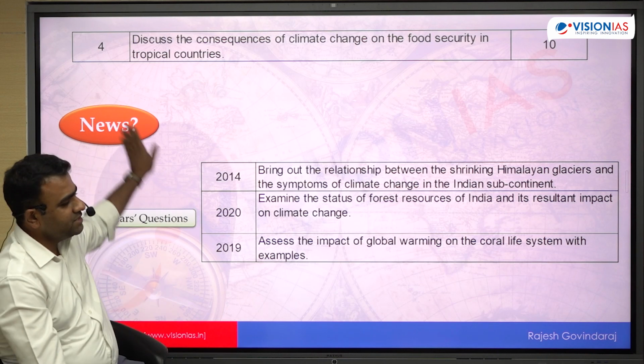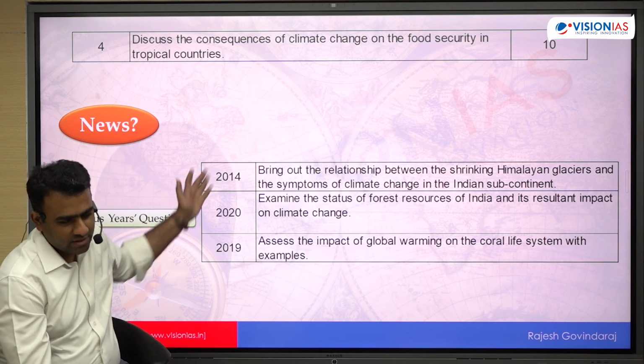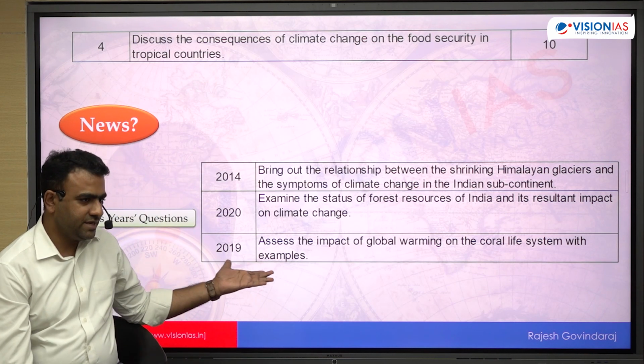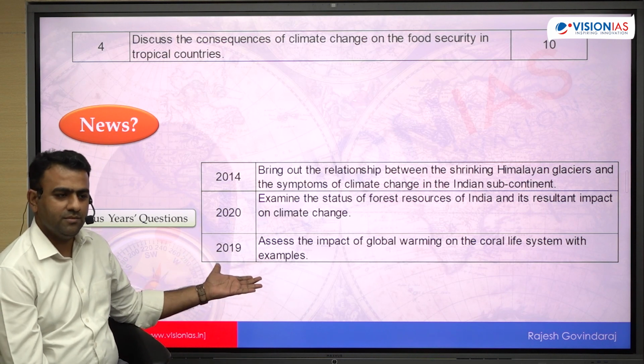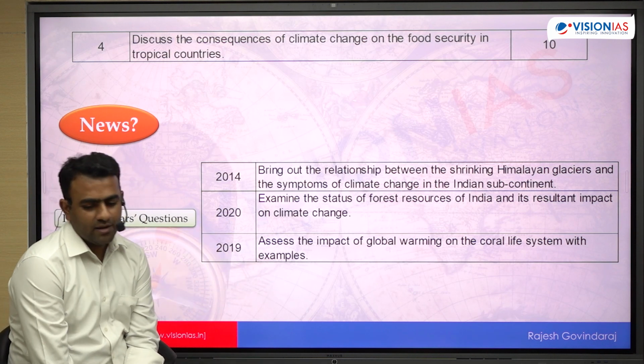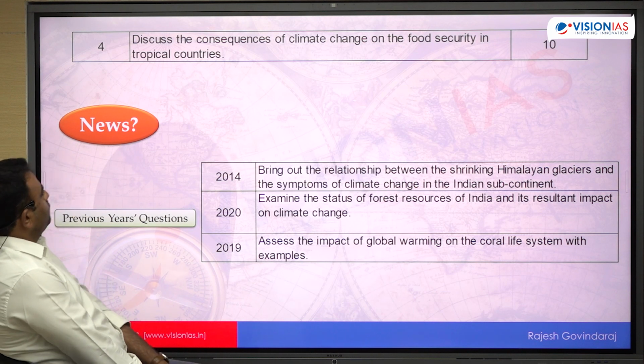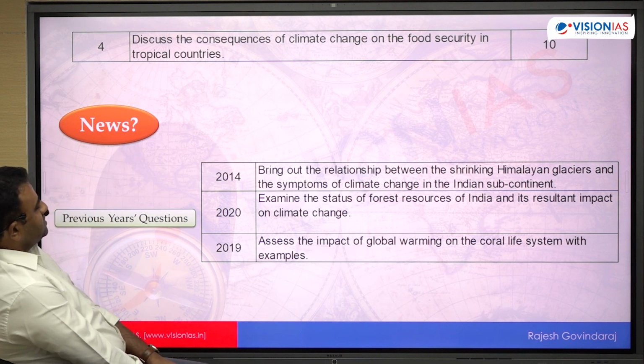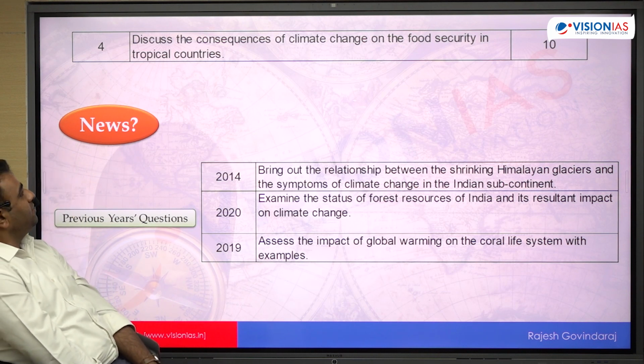We will see both of this in every question, and then we will make a brief structure of this entire question. उसका आंसर क्या होना चाहिए, so that will be the pattern. ठीक है? So question number 4. Discuss the consequences of climate change on food security in tropical countries.